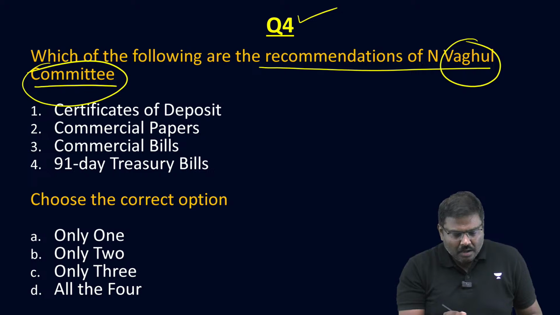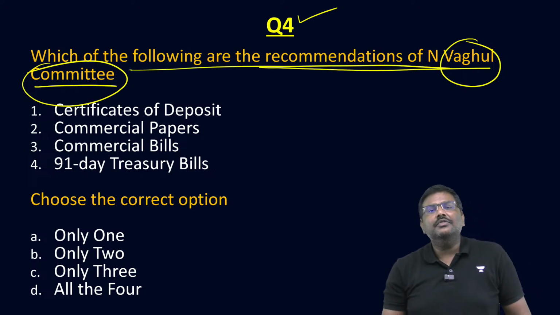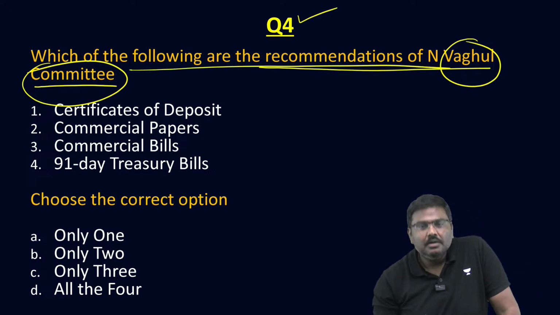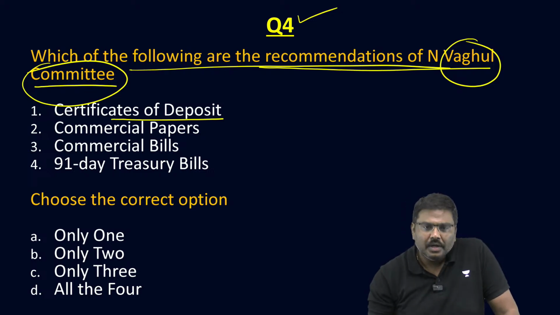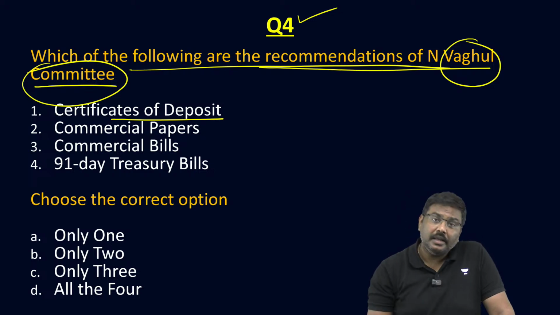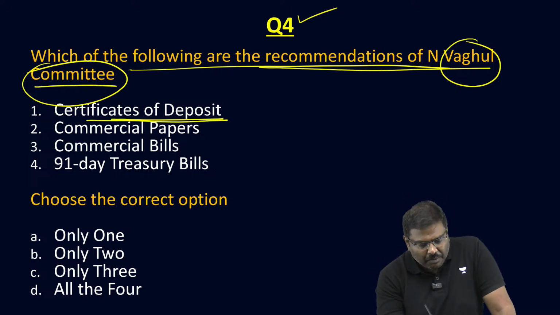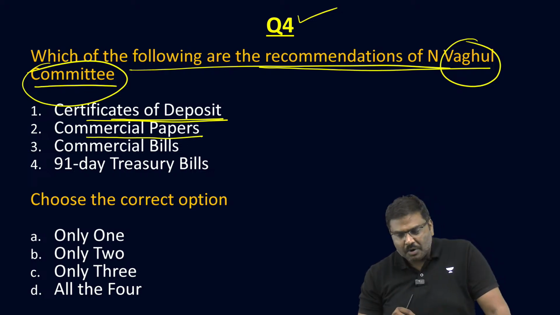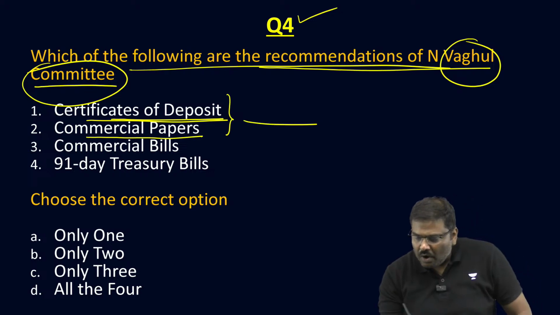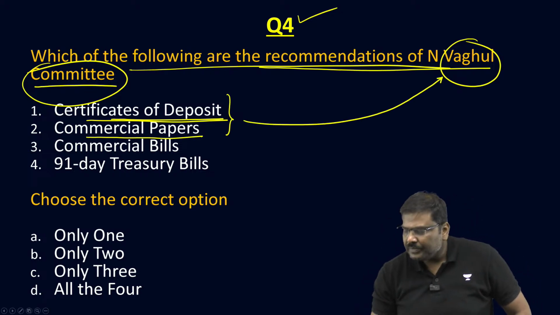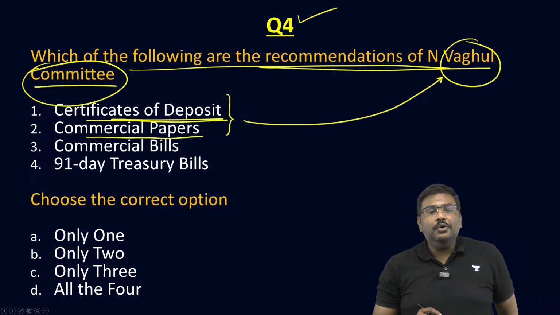Let's start. Which of the following are the recommendations of N. Vagul Committee? First one, certificates of deposit. Is it true? Yes. Certificates of deposit and commercial papers. These were the recommendations of N. Vagul Committee. Is the statement clear to all of you?